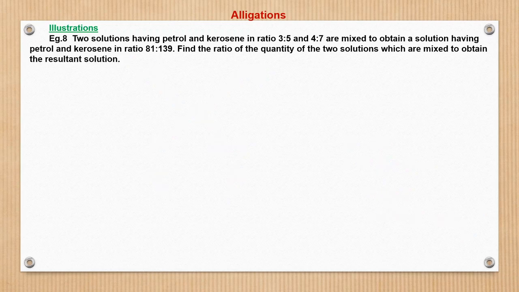Now this problem says that two solutions having petrol and kerosene in the ratio 3 is to 5 and 4 is to 7 are mixed to obtain a solution having petrol and kerosene in the ratio 81 is to 139.